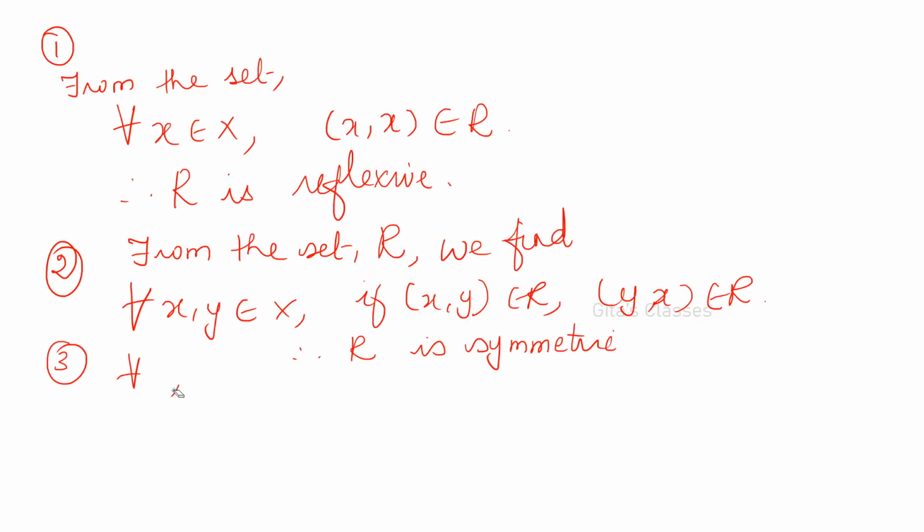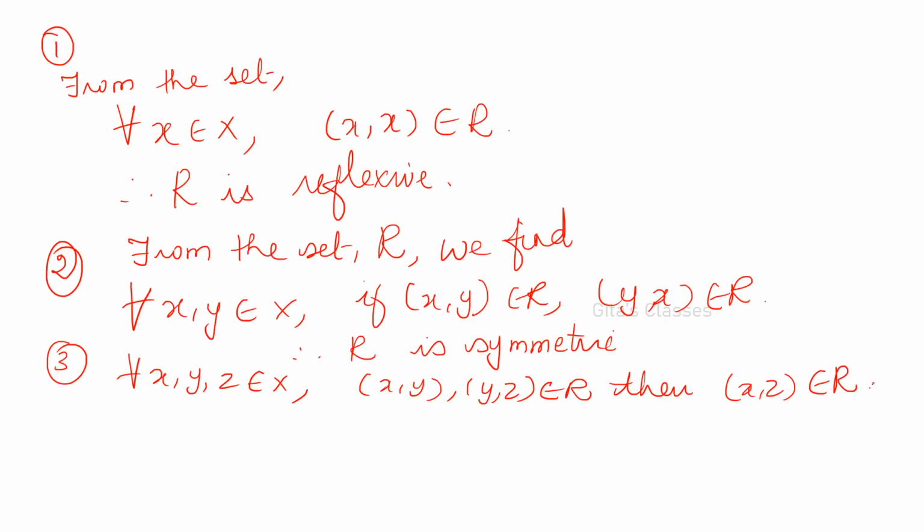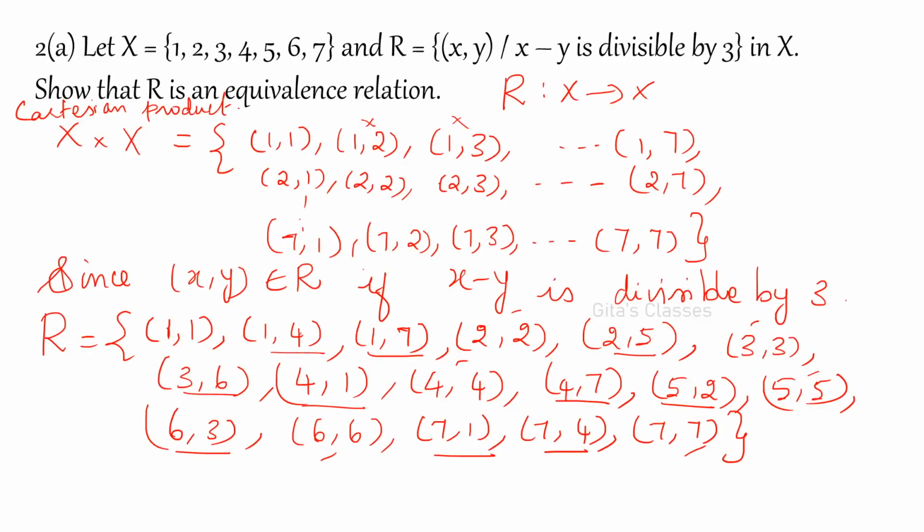And the third condition: for all x, y, z in X, if x comma y and y comma z are in the relation R, then x comma z should be in R. Okay, so now let us check 1 comma 4 and then start from 4 comma 1. If you consider these two elements, 1 comma 4 and 4 comma 1, then 1 comma 1 should be there. Yes, it is there. You can verify like this. For any element you consider, it will be true.